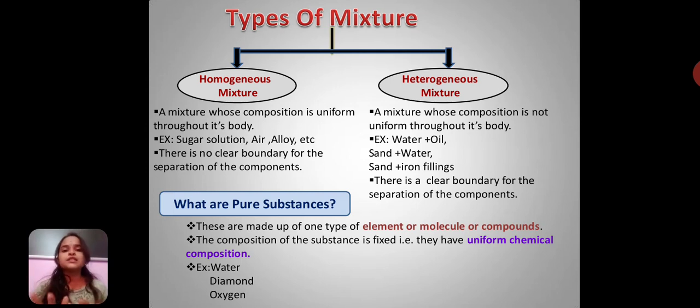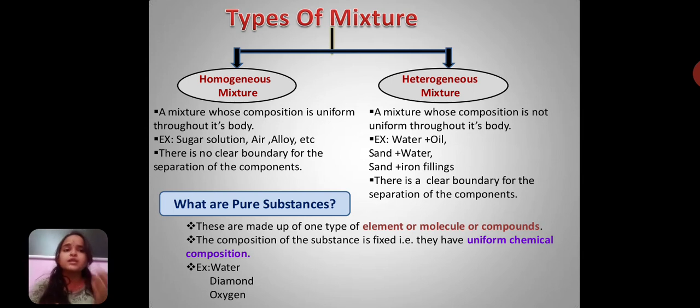Means there is need of only two hydrogen atoms and one oxygen atom. This ratio, that is 2 to 1, is fixed. That is, their composition is fixed to form one molecule of water. Then coming towards diamond, which is also an allotrope of carbon, it consists of carbon atoms within it, and that composition is also fixed.